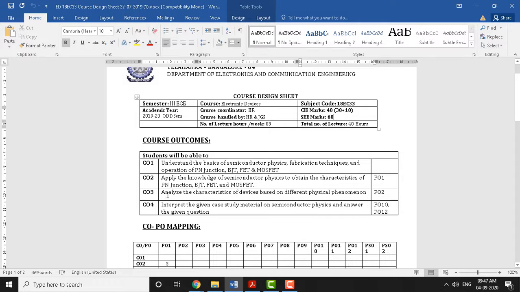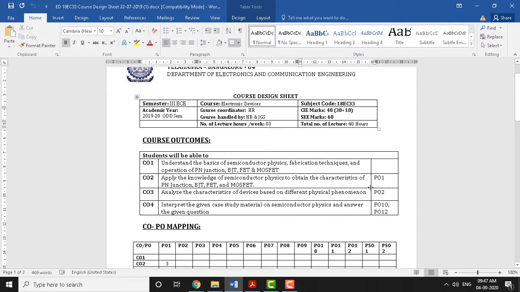Course outcome 3: you will be able to analyze the characteristics of devices based on the different physical phenomena. This is again mapped to program outcome 2 of NBA. Lastly, we have the fourth course outcome, CO4. The student will be able to interpret the given case study material. In every test we give one case study material, so you will be able to interpret that case study on semiconductor physics and answer the question asked in the internal assessment. CO4 is very important because this maps to program outcome 10 and program outcome 12.